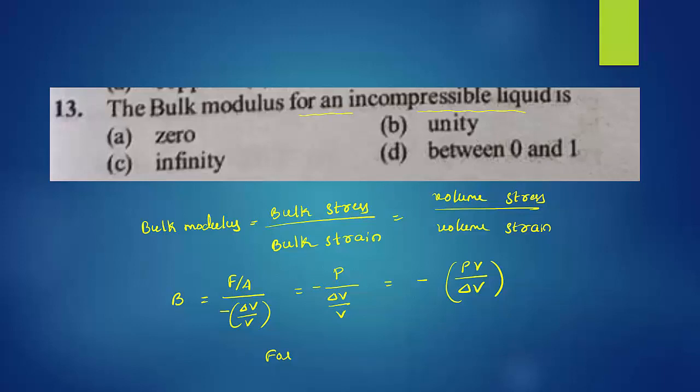No. So for an incompressible liquid, delta V is equal to 0. Substitute here: minus PV divided by 0. Anything divided by 0 means what? It is equal to infinity. So the bulk modulus for an incompressible liquid is equal to infinity. So option C is right.